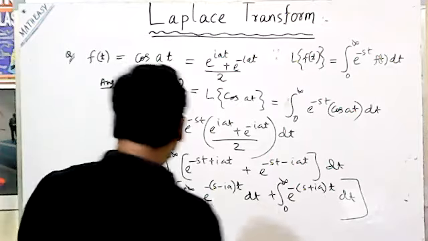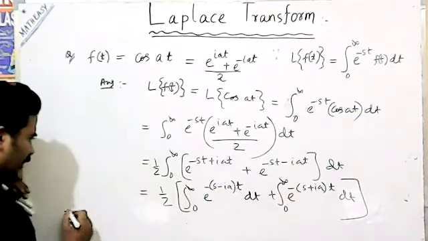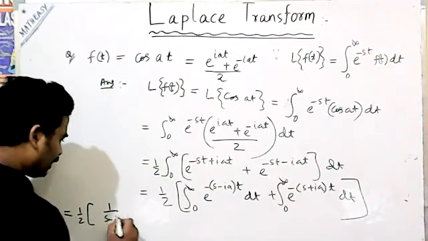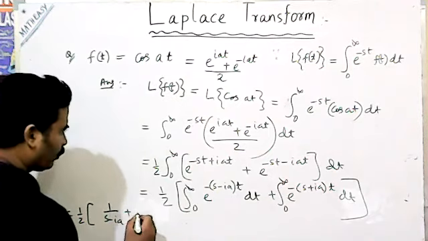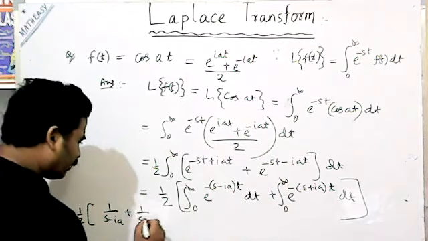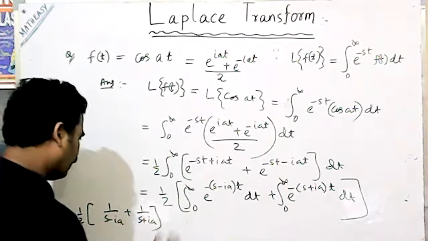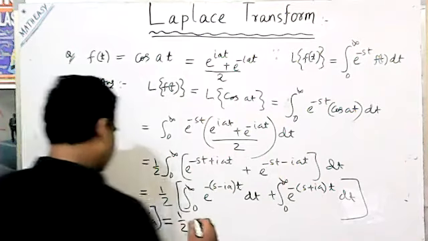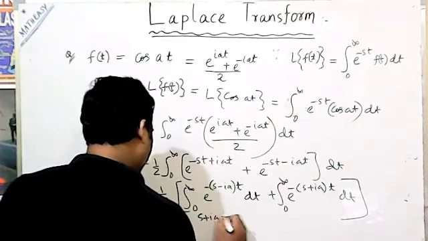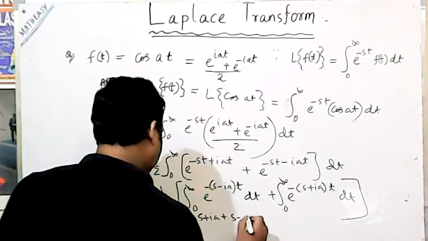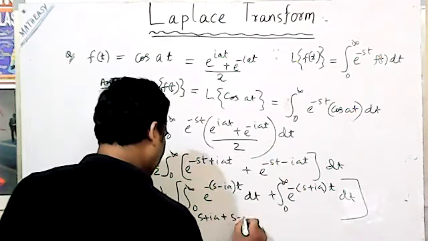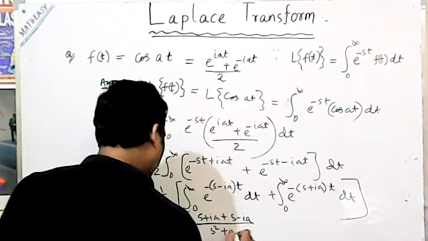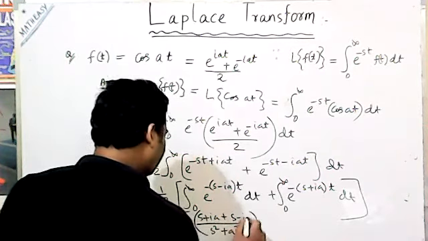This is equal to half into 1 by (s minus ia) plus 1 by (s plus ia). By taking LCM, half into (s plus ia plus s minus ia) divided by s square plus a square.